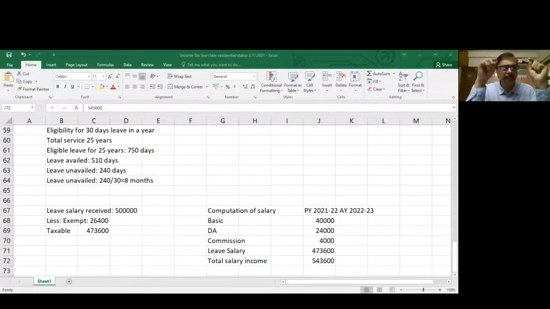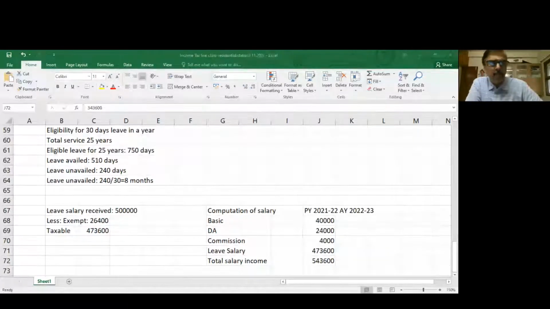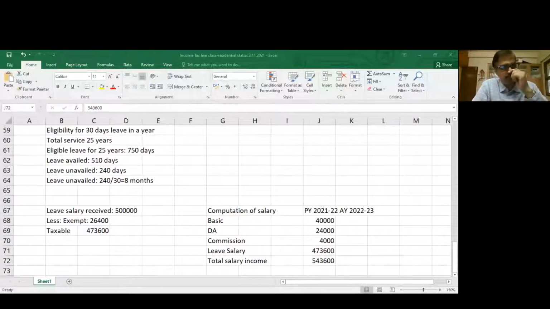Now, computation of salary: we are going to discuss each component and how the taxable portion is arrived at. For this purpose, I just took up leave salary and showed you how leave salary is actually calculated. To determine the taxable portion of leave salary, which is 4,73,600, we have to do a few steps here. I hope all of you understood that. Kindly let me know if you're all clear or if you've got any doubts.